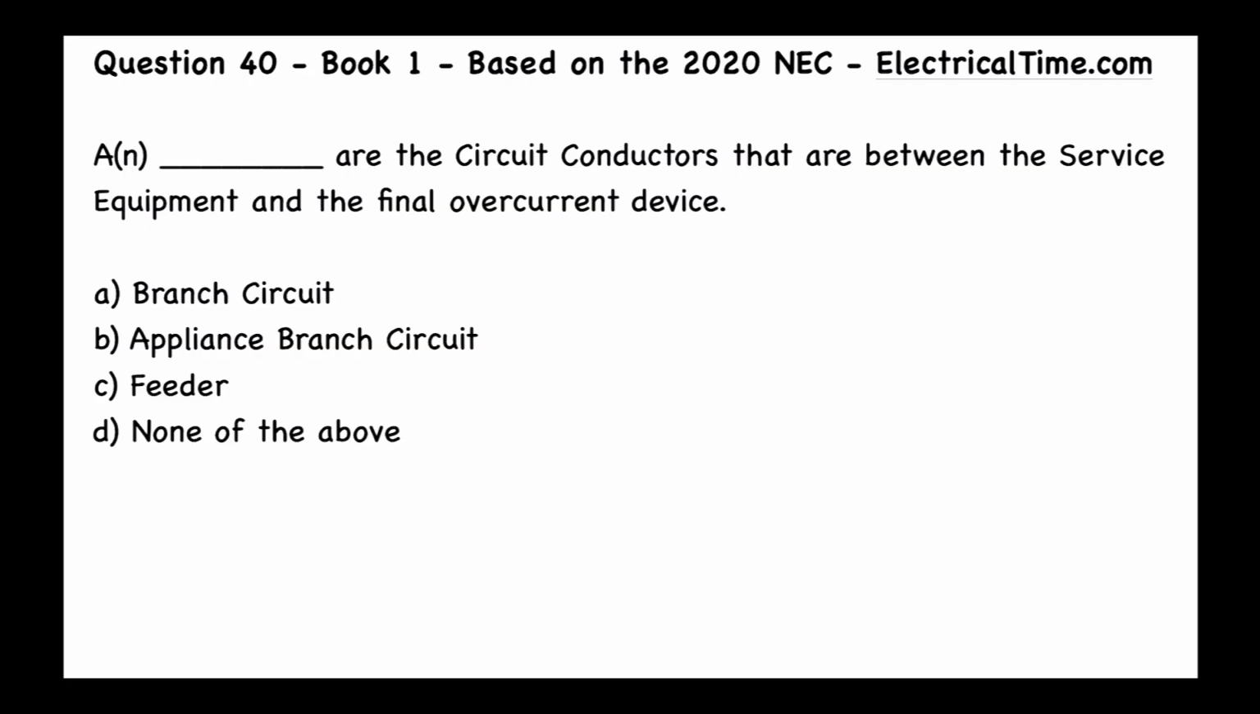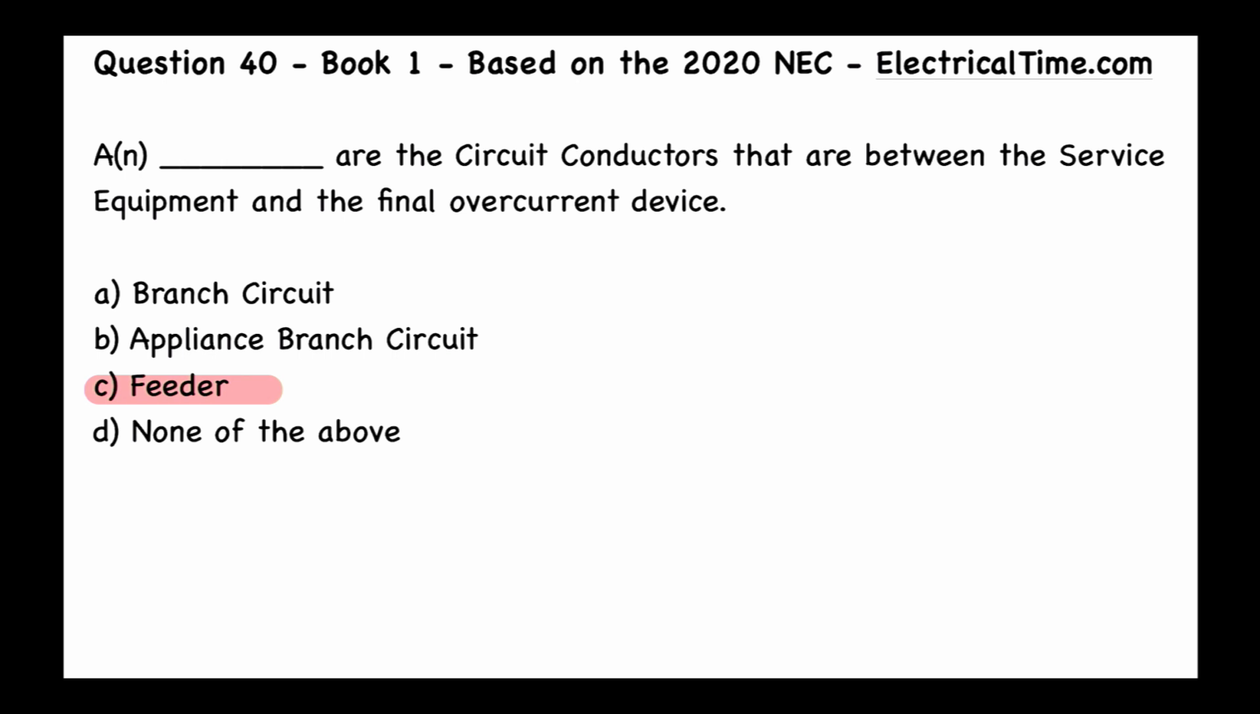And the answer to this question is going to be C, feeder. So it's obvious here that we are going to be looking at definitions. And when you're thinking about a definition, most likely you're going to be looking at Article 100, but also in the 2020 code book, we've got definitions that exist in the individual articles too.